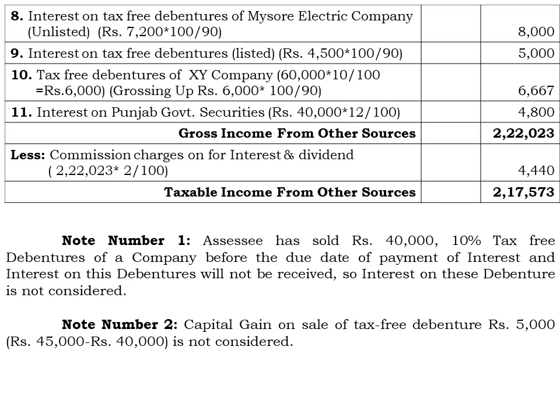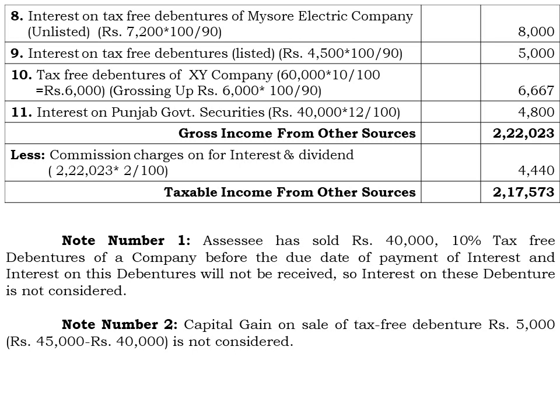Directly we have to calculate the rate of interest: the investment is 40,000 multiplied by the rate of interest 12%, that comes to rupees 4,800 as the interest on the investment made in Punjab government securities.